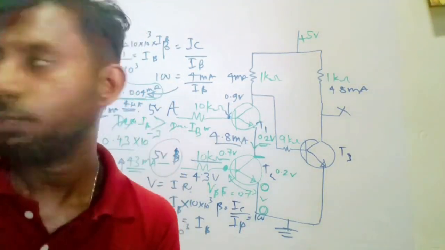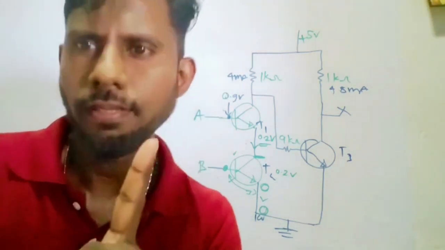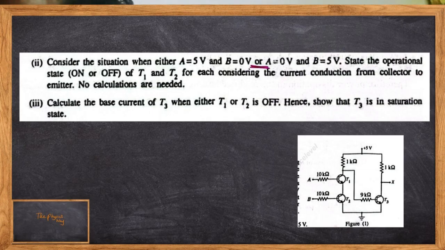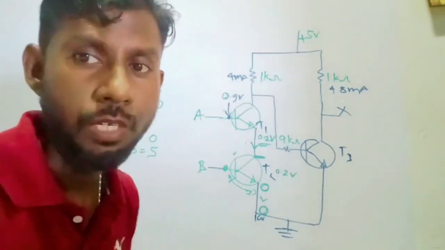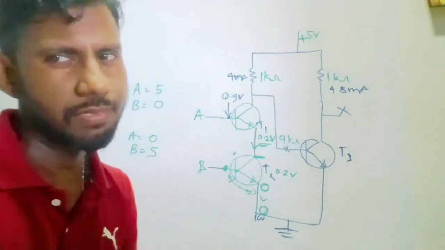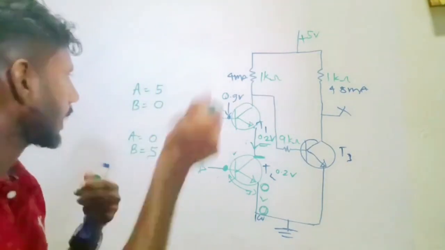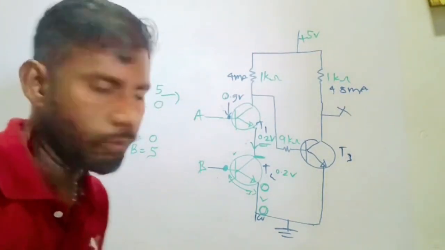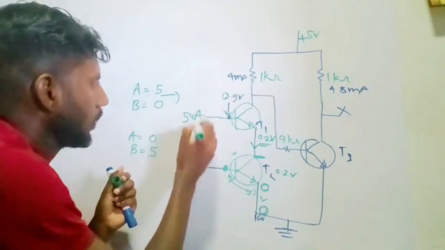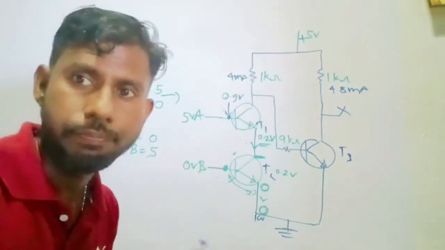Now moving into the second part. In this part they are asking us to consider the situations: A equals 5 and B equals 5, A equals 0 and B equals 5, A equals 5 and B equals 0, A equals 0 and B equals 0. State the operational state, on or off, of T1 and T2 for each, considering the current conduction from collector to emitter. No calculations are needed. Let's start with A equals 5 volt and B equals 0 volt, right?